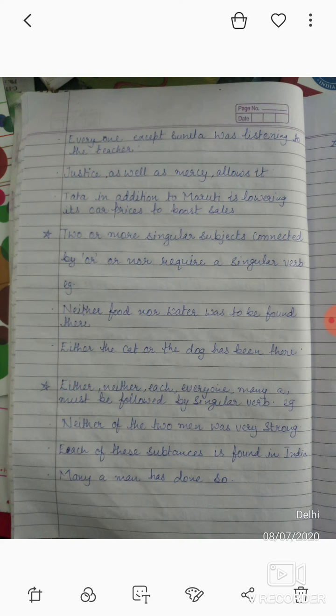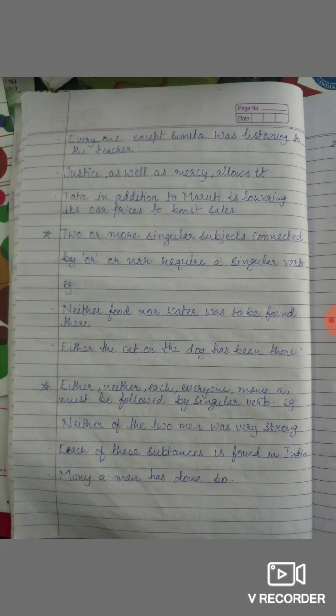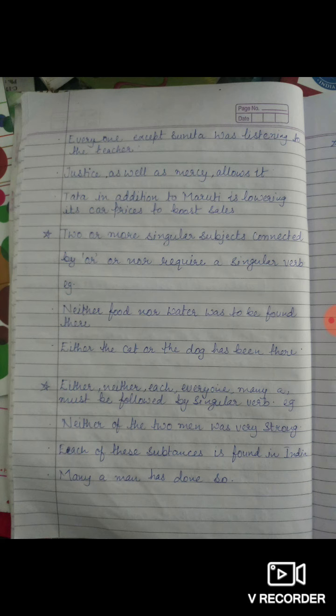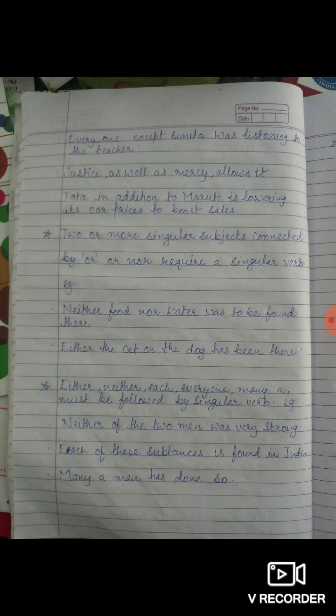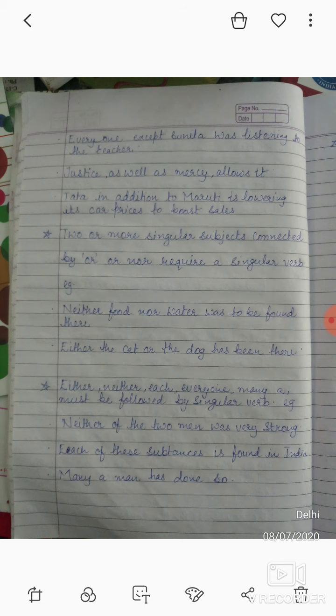Now look at the third example. We have justice as well as mercy allow it. They are singular. That's why we have used singular verb. Look at the fourth example. We have Tata in addition to Maruti is lowering the car price to boost sales. Now hope you have understood the first rule.